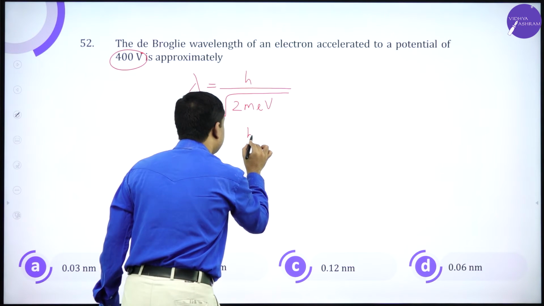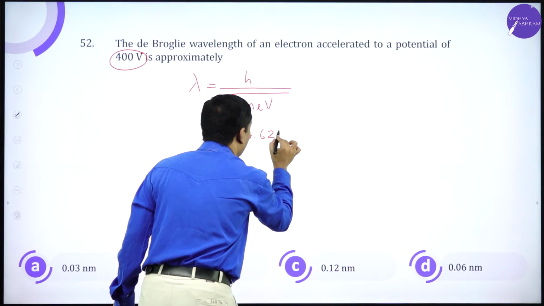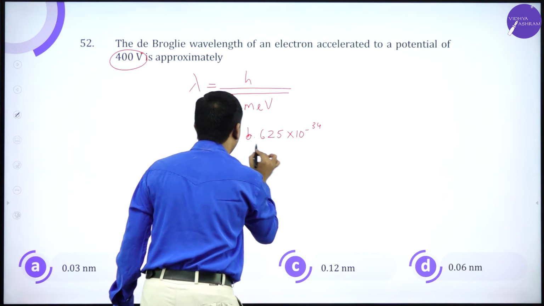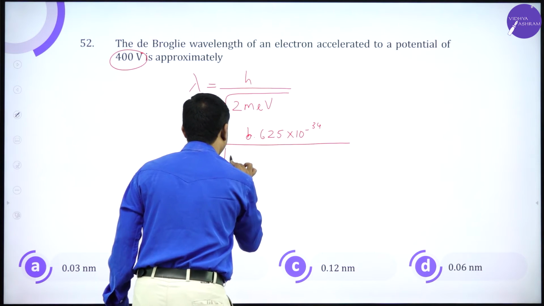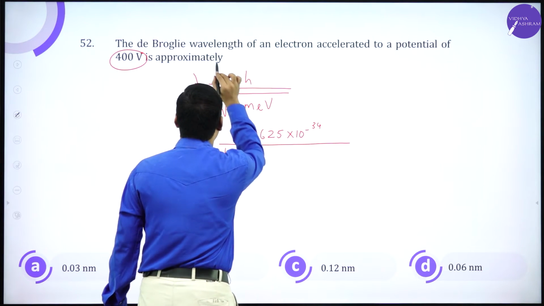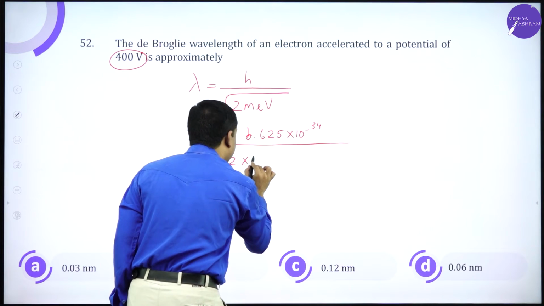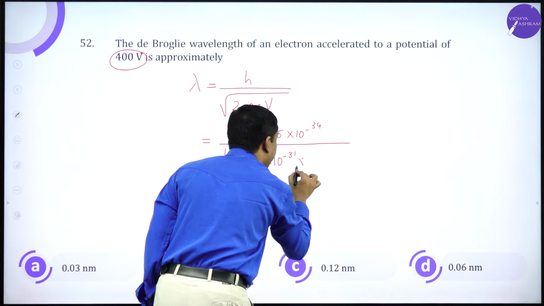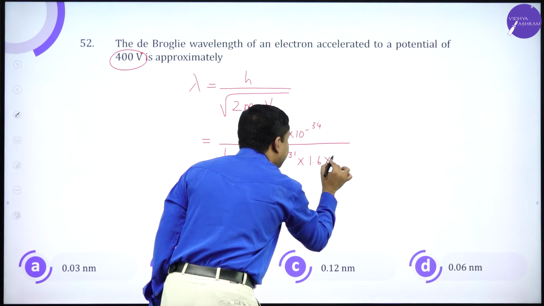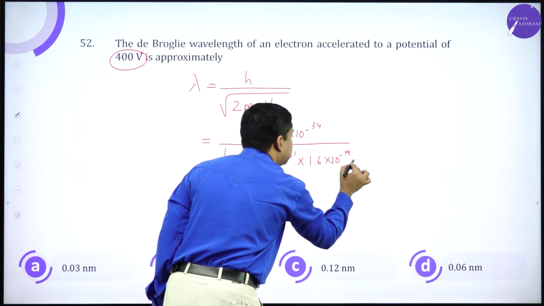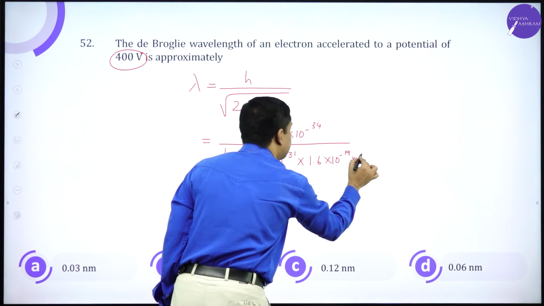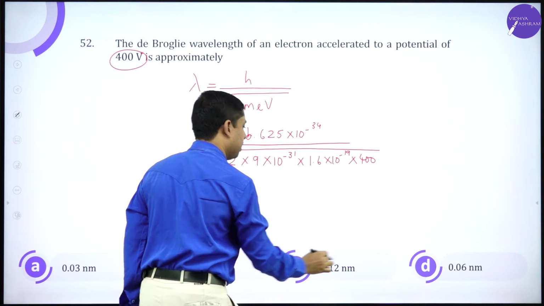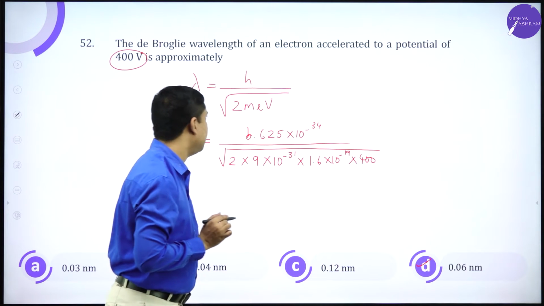So this is 6.625 into 10 power minus 34 divided by root of 2 into mass of an electron, which is 9 into 10 power minus 31, 1.6 into 10 power minus 19 is its charge, V is 400. So on simplification, the fourth option will be the answer.